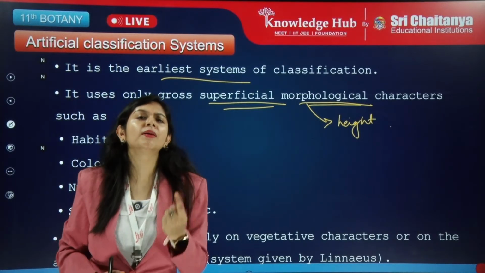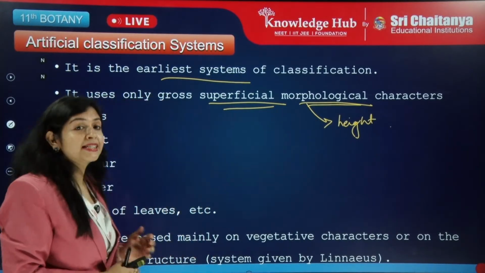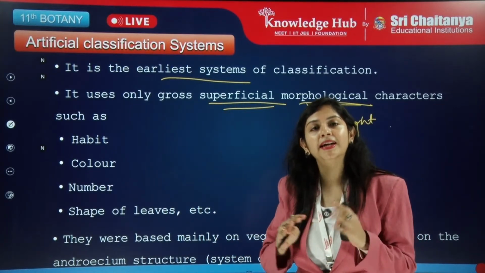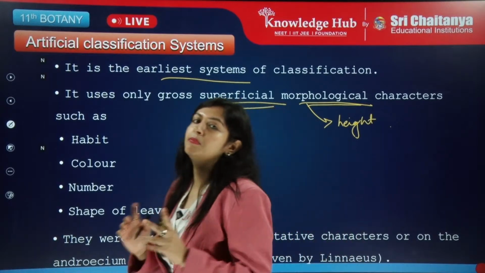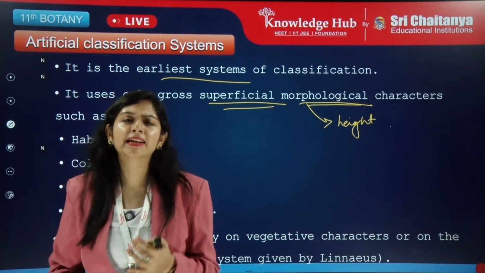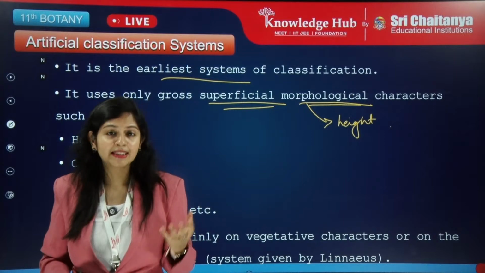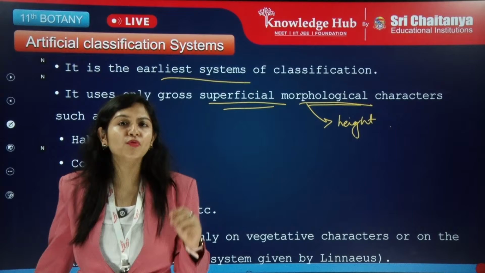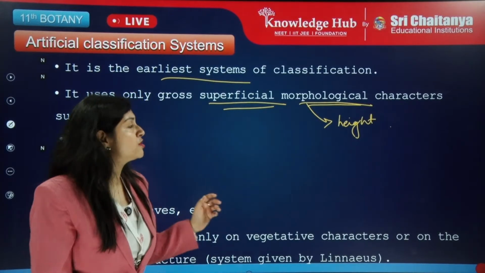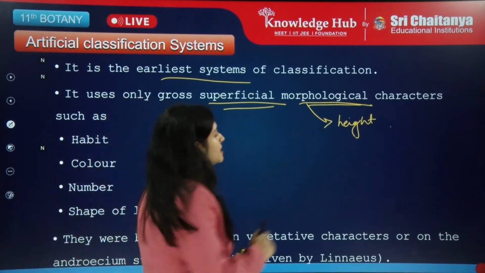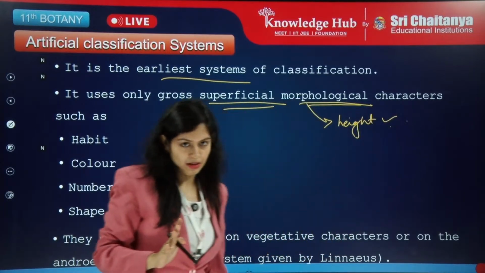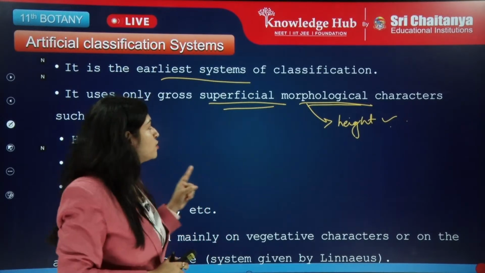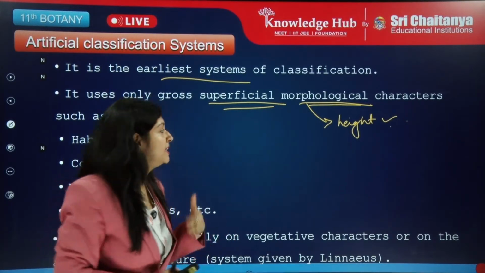But this is just one morphological character. Some plant families are very close to each other compared to others. You can name any, like Brassicaceae, which includes many shrubs and herbs also. So we cannot divide plants based on just one morphological character, such as height. We should not see only one character, we should see many others.